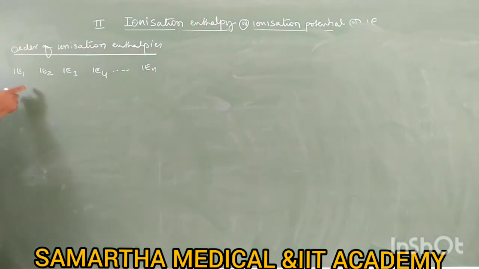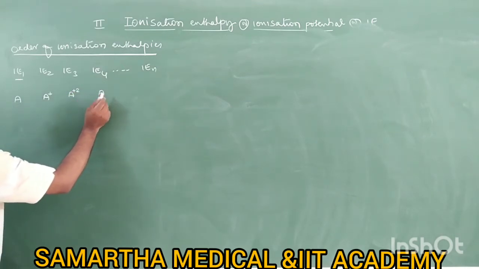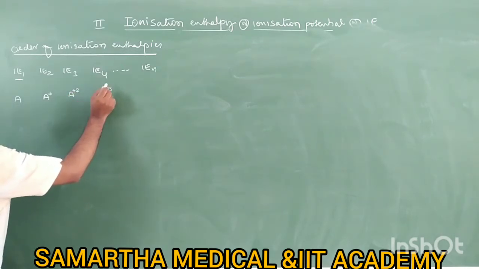Here, IE1 is the amount of energy required to remove an electron from a neutral atom. IE2 is the amount of energy required to remove an electron from a unipositive ion. IE3 is the energy required to remove an electron from a dipositive ion. IE4 is the energy required to remove an electron from a tripositive ion.